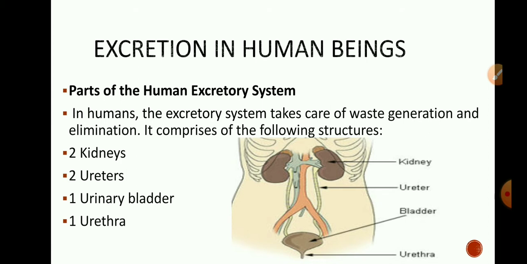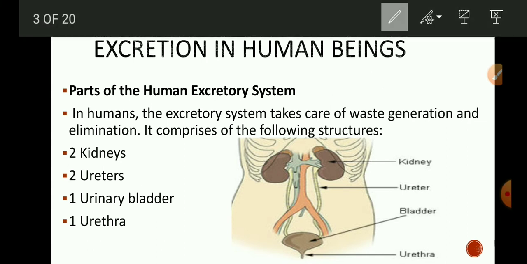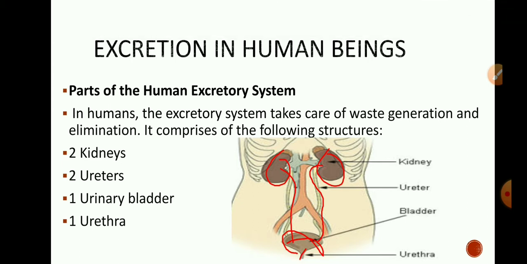In this diagram, you can observe the different parts of excretory system. Kidneys, these are the bean shaped kidneys which are reddish brown in color. This tube like structure is called as ureter. The sac like structure is called as urinary bladder, and the small tube is called as urethra.